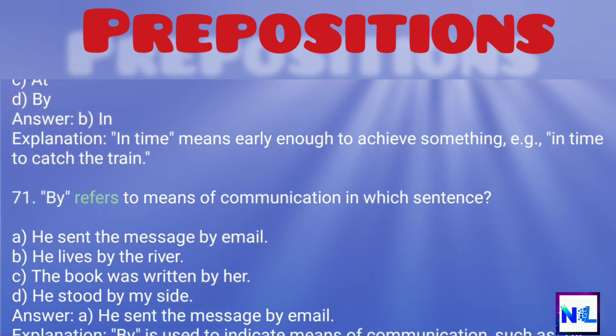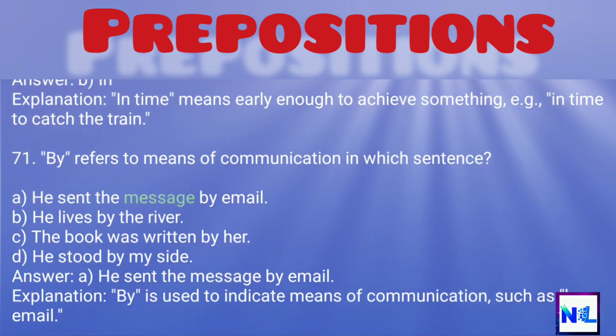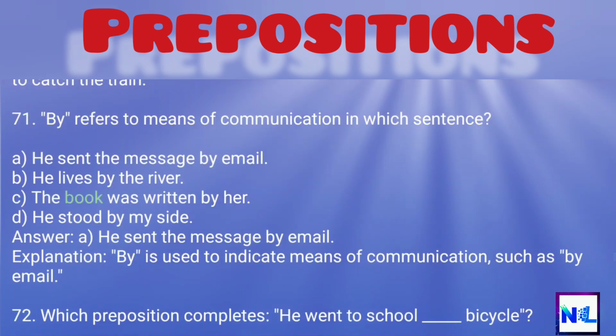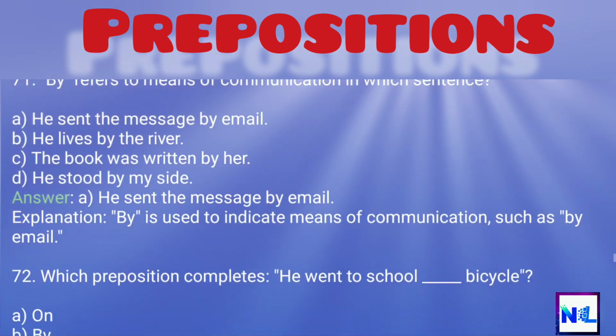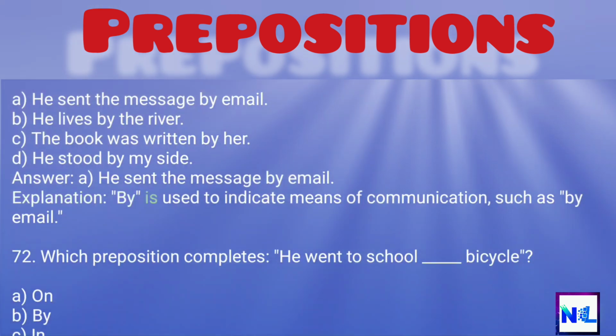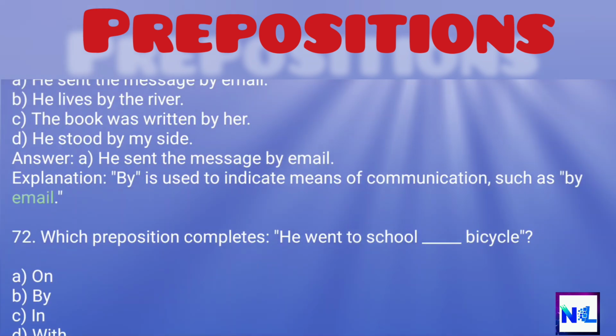71. By refers to means of communication in which sentence? A. He sent the message by email. B. He lives by the river. C. The book was written by her. D. He stood by my side. Answer: A. He sent the message by email. Explanation: By is used to indicate means of communication, such as by email.